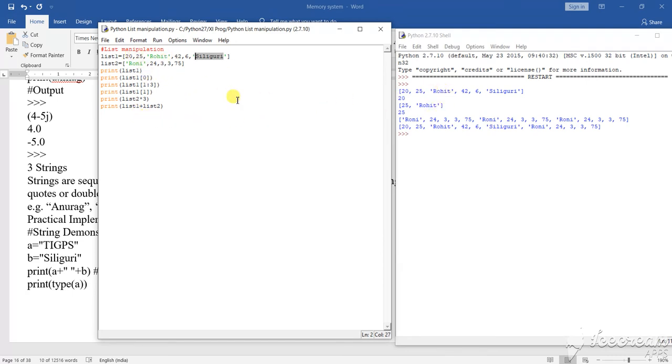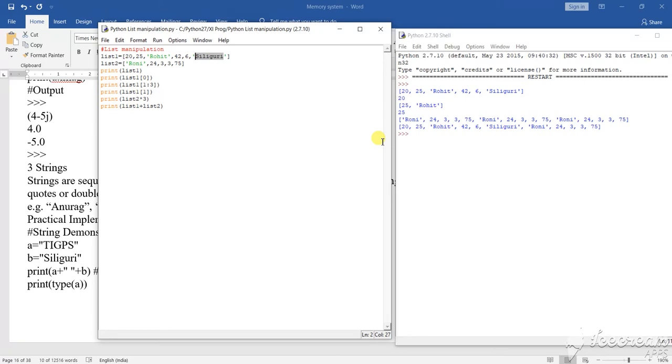This is list 1, this is list 2. So how has it been added? 20, 25, then Rohit. Okay, then 42, then 6 Siliguri, then comes the value of list 2. So this one value has been printed first, then the list 2 value will print.